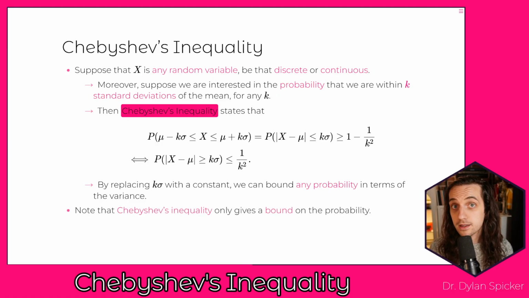And the important thing for us to note here is, again, this is only giving us a bound on the probability. It's only going to tell us the probability has to be bigger than some value or the probability has to be less than some value. And for some values, this isn't going to be particularly interesting for us.